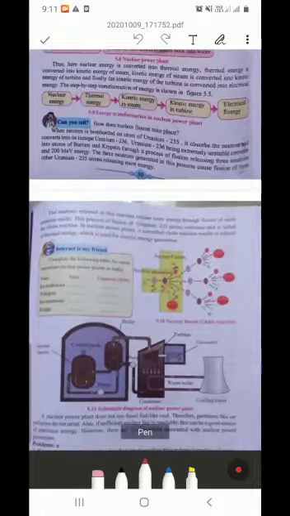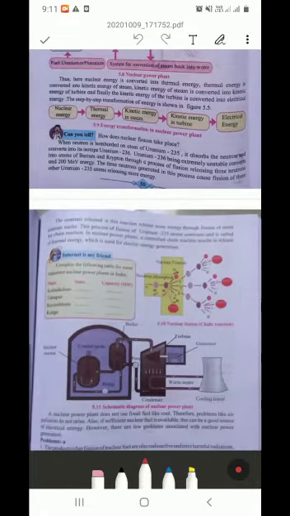Got it? What is a chain reaction? In a simple diagram or flow chart I will show you. Uranium, sorry, uranium 235. Okay, uranium 235.